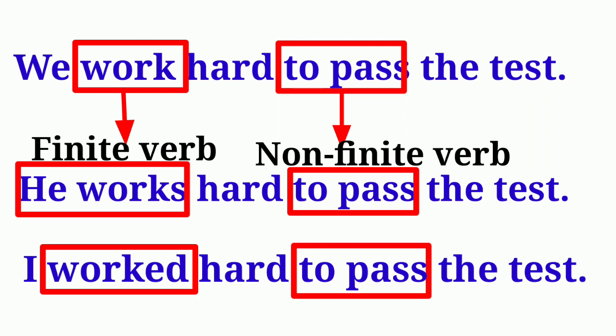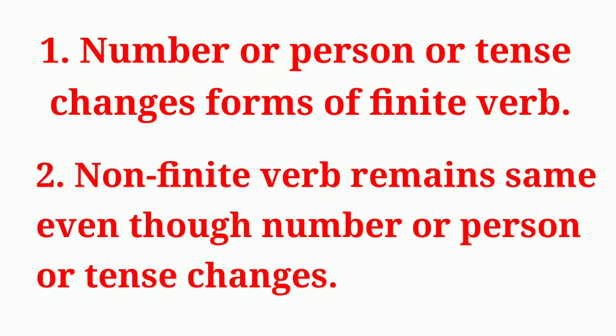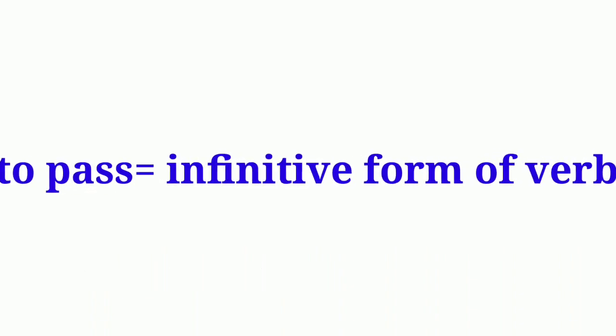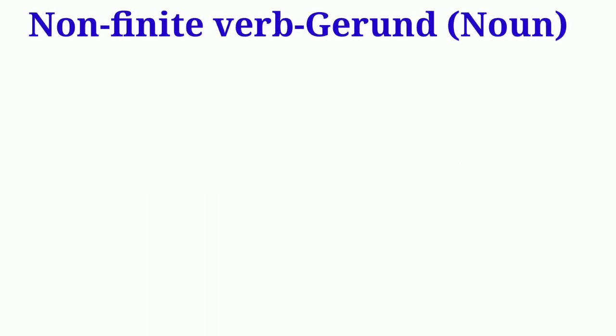Students, from these examples, two points come forward. First, finite verb changes its form when there is a change in number, person and tense. Second, non-finite verb remains same even though there is a change in number, person and tense. Let me make one point clear here. To pass is one of the types of non-finite verb which is called infinitive form of the verb. The second type of non-finite verb is gerund, which functions as noun in the sentence.